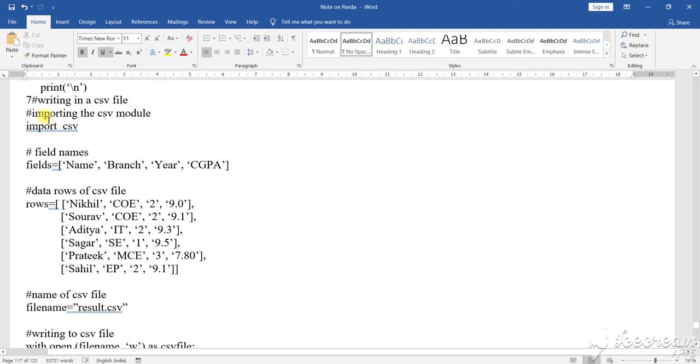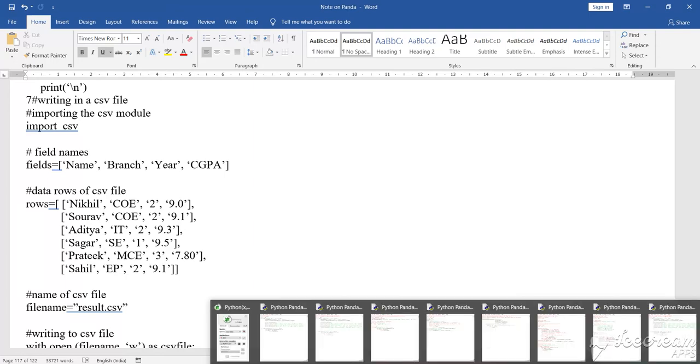Dear student, now you see here another CSV file. What I am creating is to import the particular module. Okay, now you can see here I am opening the program. Just a minute for you.